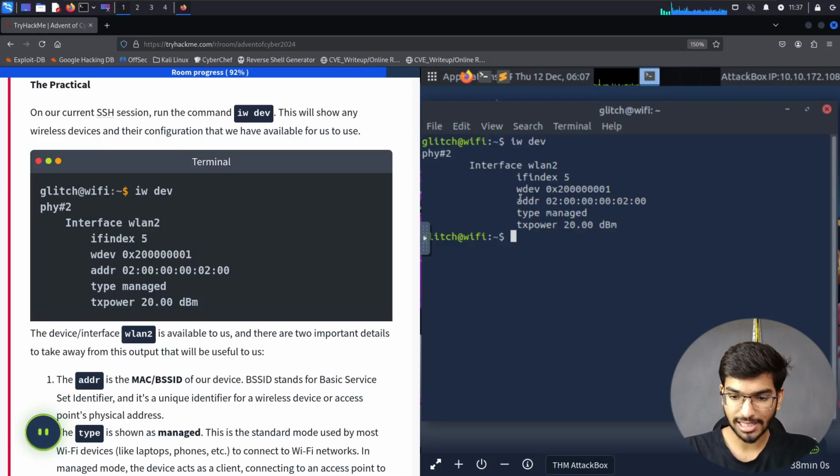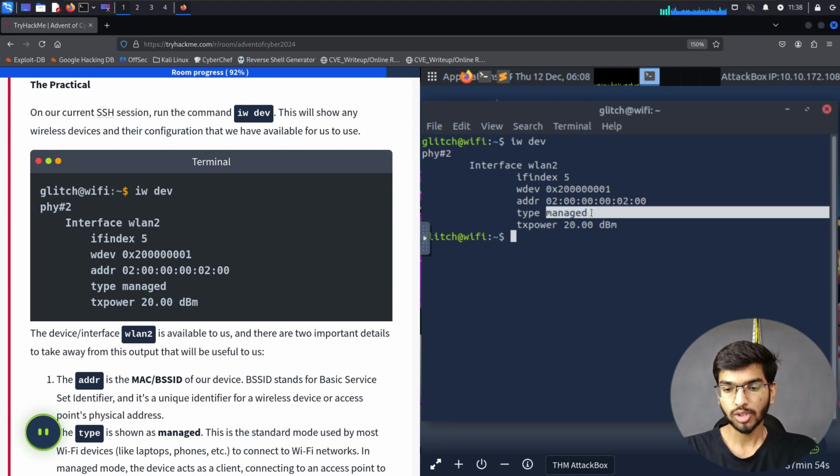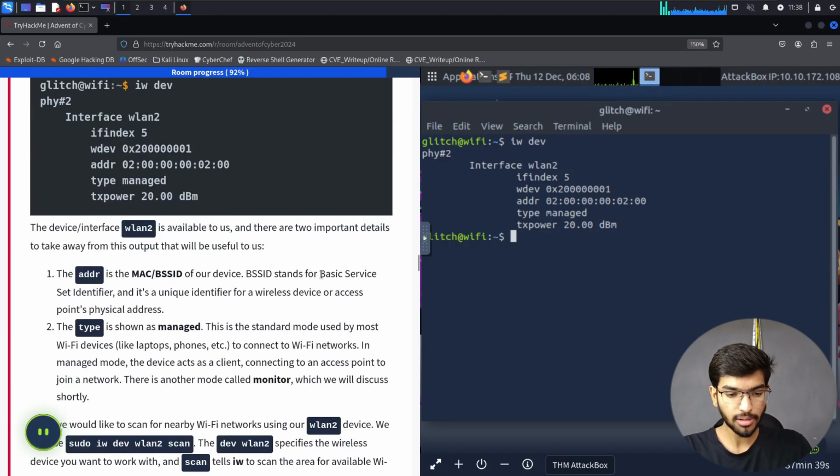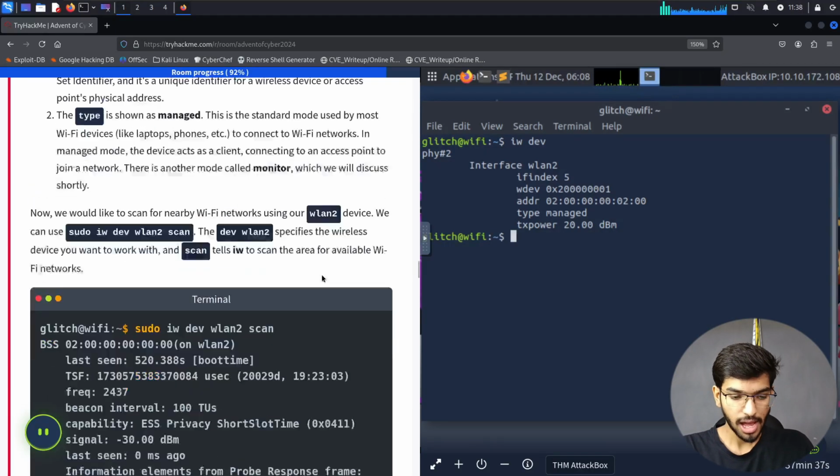Now here we can see the address, which is the MAC address of the system, and the type we're using is managed. There are two types of interface modes, or two ways of talking with the wireless medium. One is the managed way and the other one is the monitor way. The monitor way we'll come back to later from your description itself. So we have the MAC address and the type that we're using.